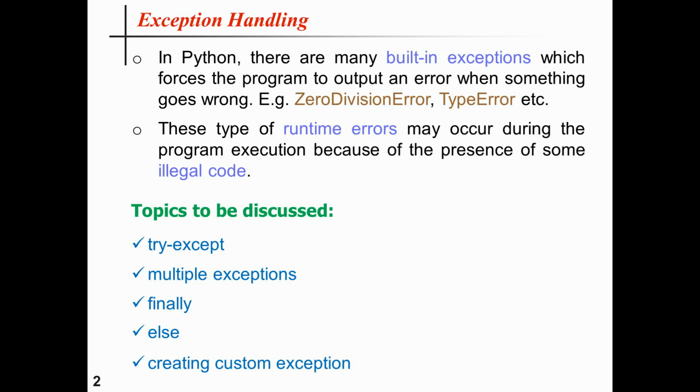Then comes the else clause, that means the clause will be defining a block of code which is executed if no exception is raised. And lastly, I will be giving you an example of creating a custom exception in Python. So that is the outline of my presentation and coding demonstration. Now I will be moving to the Spyder IDE for demonstration.